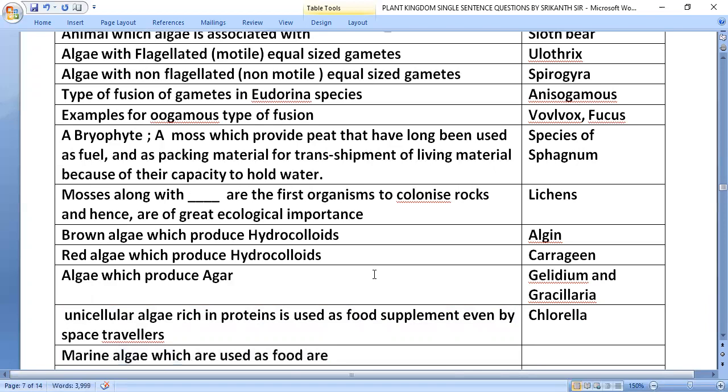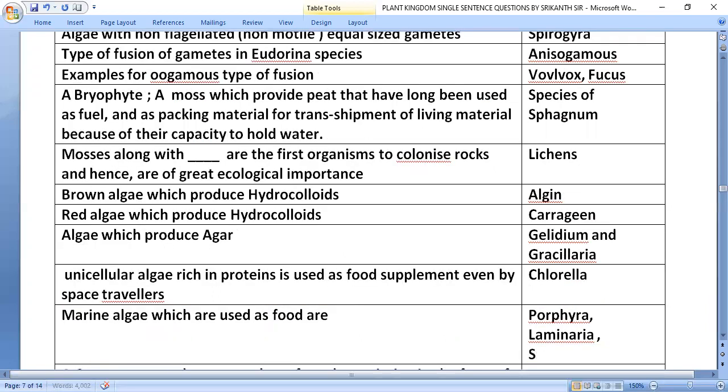Marine algae which are used as food are Porphyra, Laminaria, Sargassum.